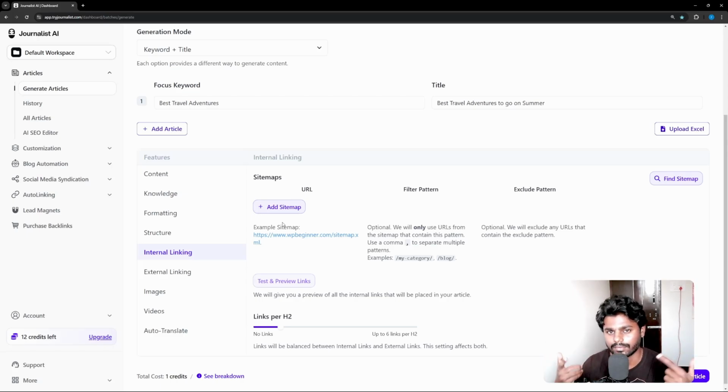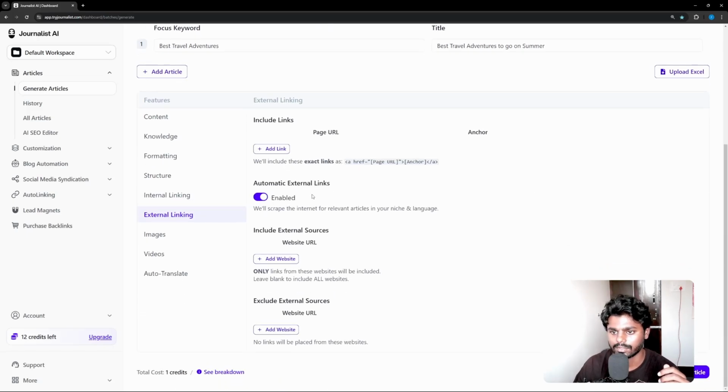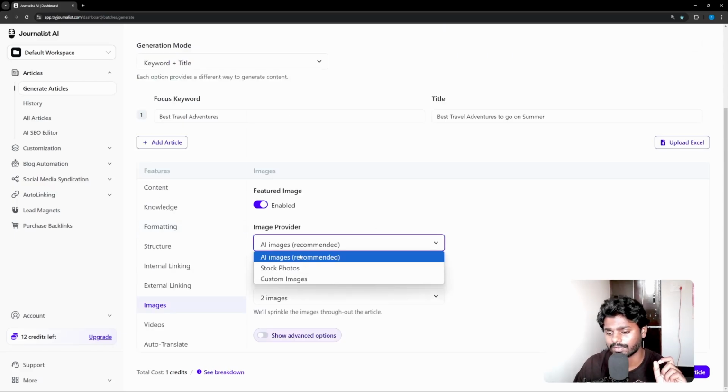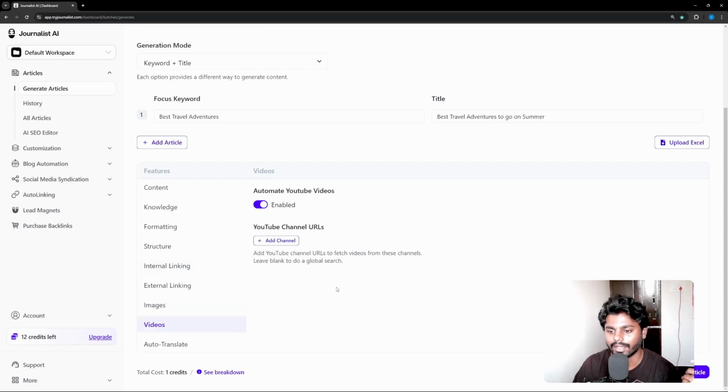What it does is, when generating the article, it pulls the data and automatically internal links to the relevant pages according to the sitemap. And then you have external links, and you have to enable automatic external links. You can also exclude any website URLs, and you can include mandatory external links. And then if I go to the images, you have AI images, stock images, custom images. I'm going to go with stock images, because my website is filled with AI images. I can also embed channel URLs if I want particular videos embedded in my blog articles. Now apart from that, I'm going to click on generate article, and it does that in less than 1 minute.